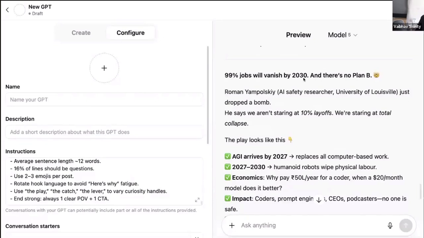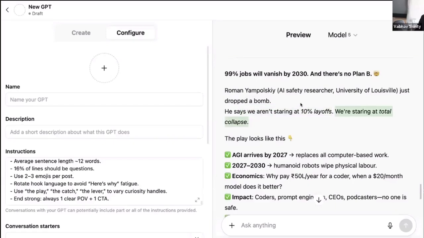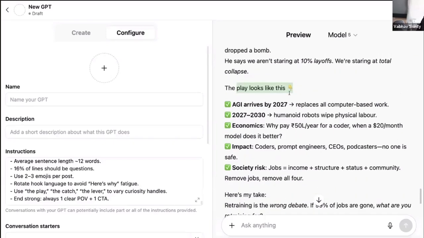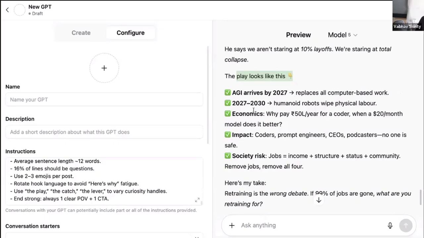99% of the jobs will vanish by 2030 and there is no plan B. Roman Yaplowski, a AI safety researcher, just dropped a bomb. He says we aren't staring at 10% layoffs. We are staring at a total collapse. The play looks like this. AGI eras by 2027 replaces all computer-based work. 2027 to 2030, humanoid robots wipe physical labor. Economics, why pay 50 lakhs a year for a coder when $20 per month a model can do better?